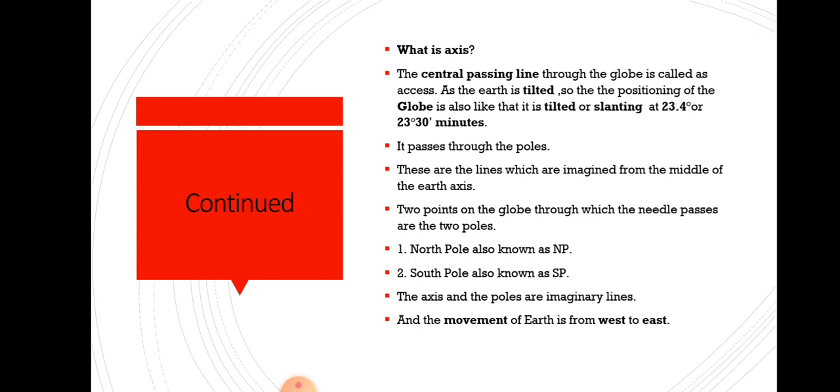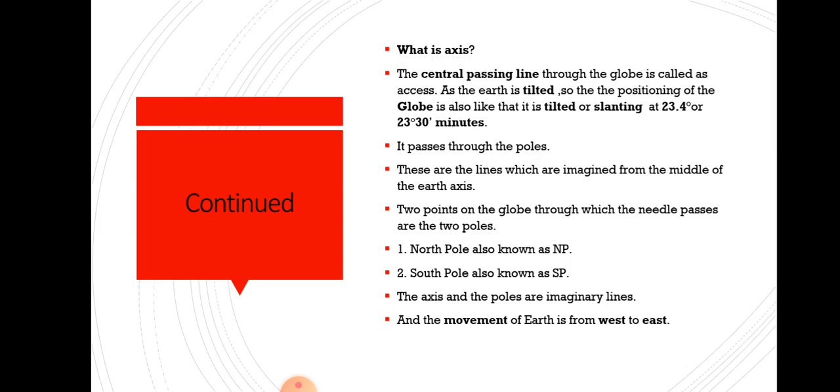As the earth is tilted, because the earth is not straight, it is tilted. And tilted at what degree angle? We have discussed that the earth is tilted at 23.5 degree angle.